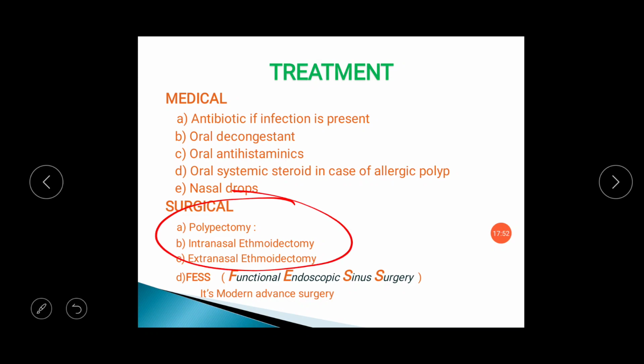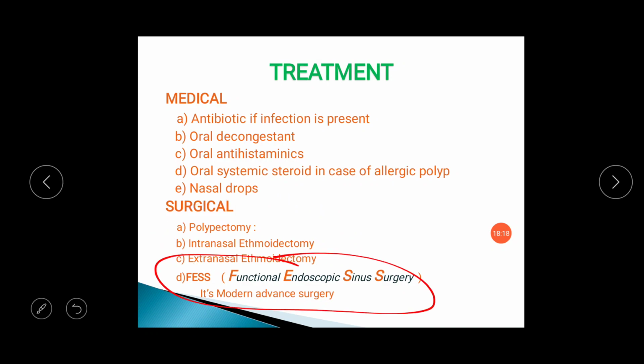Antrochoanal polyp was previously removed with Caldwell-Luc surgery, in which a hole is made over the anterior wall of the maxillary sinus, and the polyp from the maxillary sinus was removed through it. But today all these surgeries are replaced by functional endoscopic sinus surgery. It's a modern advanced surgery in which we remove the nasal polyps with different surgical endoscopes and different curved surgical instruments.